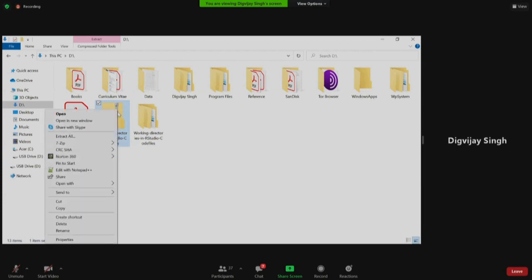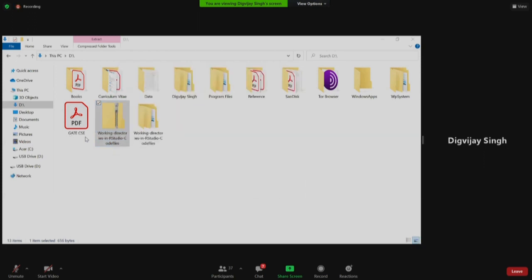So this was the file which was downloaded. And you click on extract all. You get this dialog box open. You click on extract. As I've already extracted it, it is asking me to replace the file. I replace it, and there it is. Is it visible now?